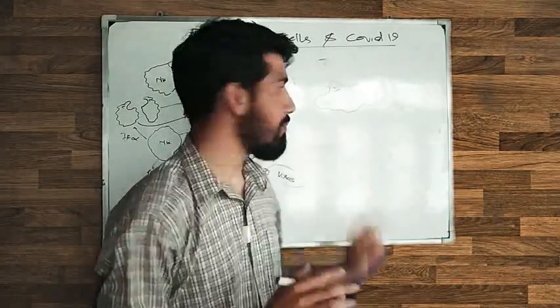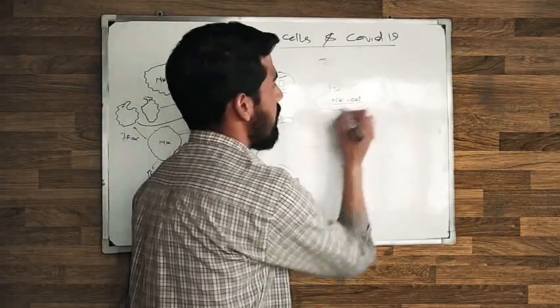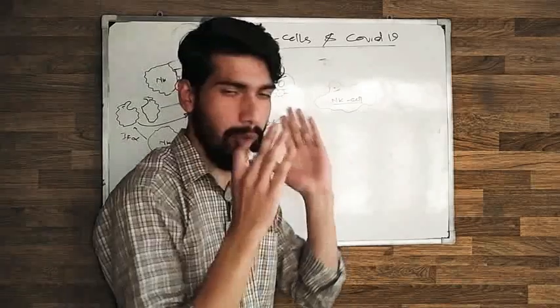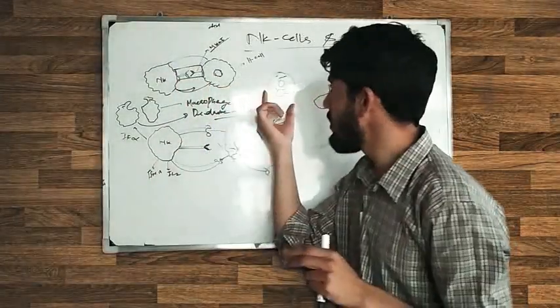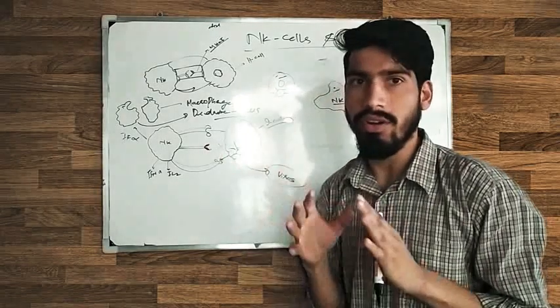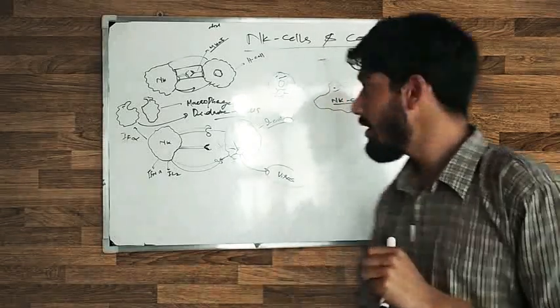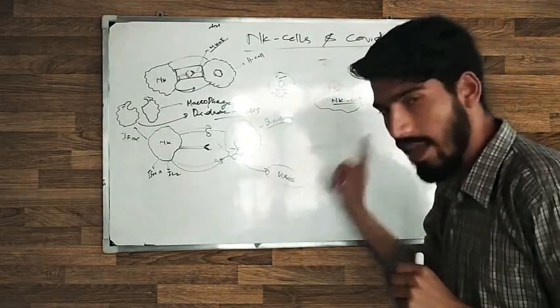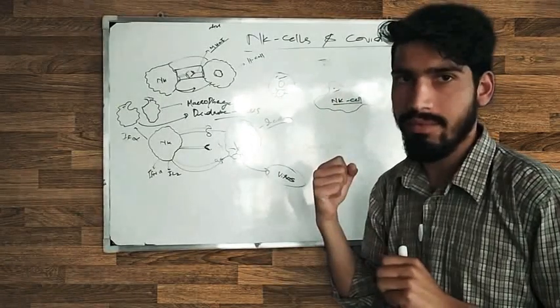In this case, the NK cell is not working very properly. It cannot judge whether the cell is infected or not, whether the cell is healthy or not. The NK cell itself is not working properly.